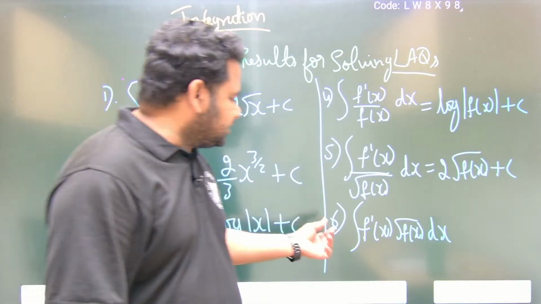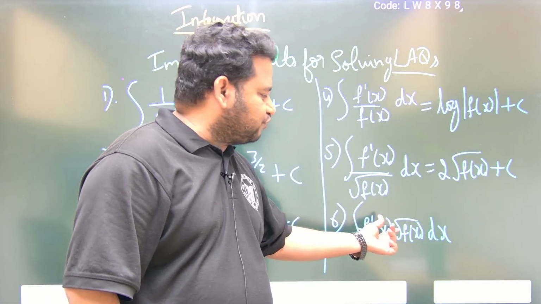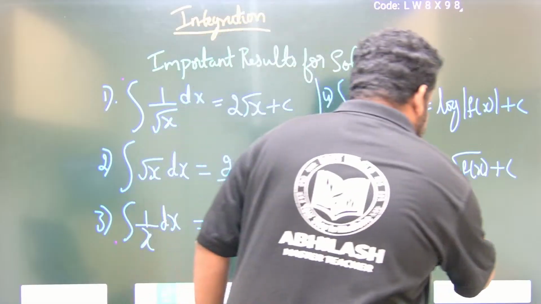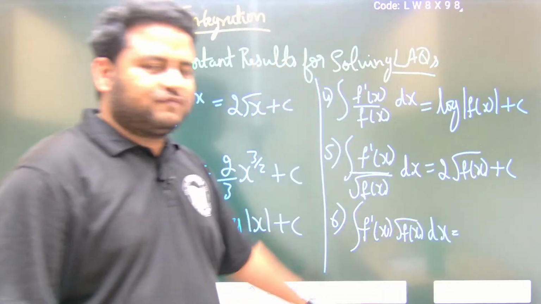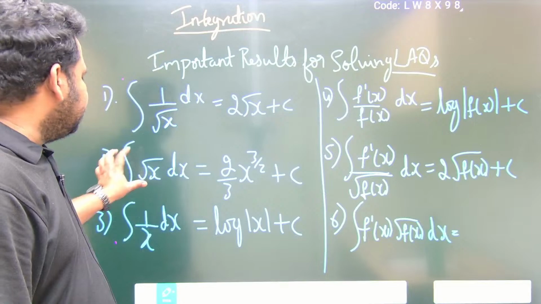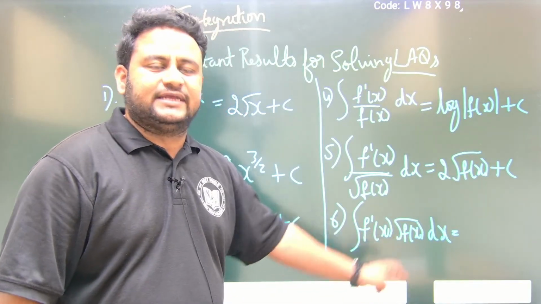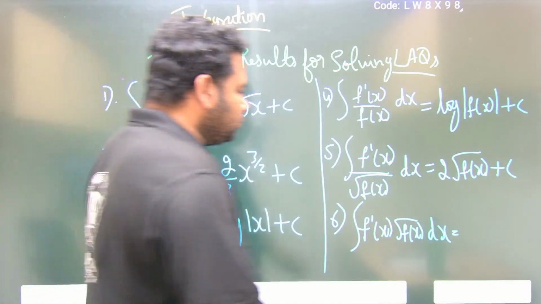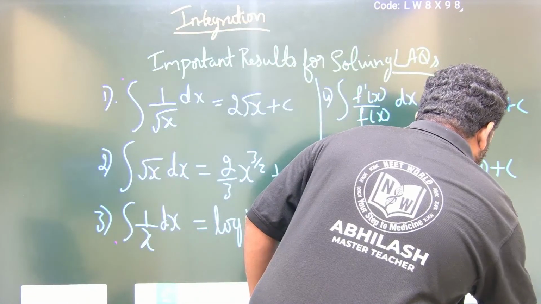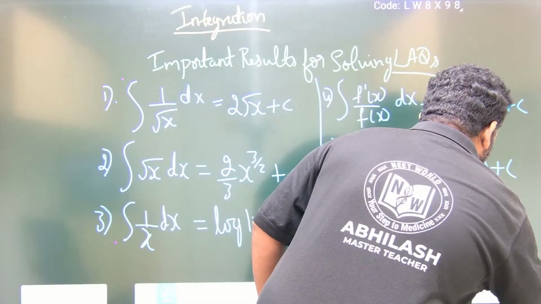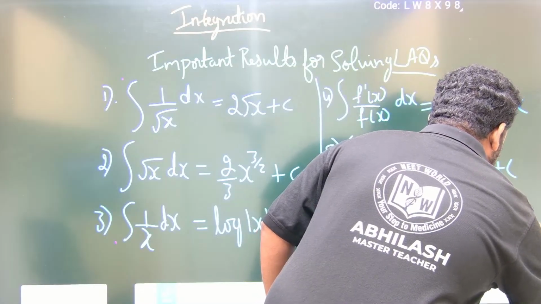Next one is integral of f dash of x into root f of x dx. That is nothing but integral of root x dx, because if you take f of x as t, you will get root t dt. That is equal to 2 by 3 f of x, whole to the power of 3 by 2, plus c.